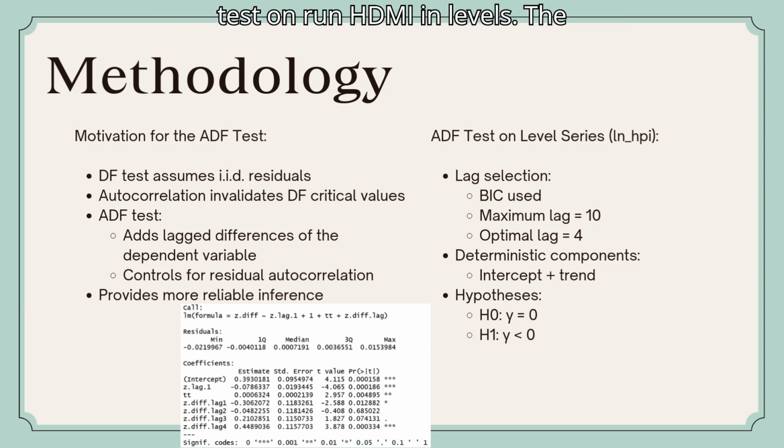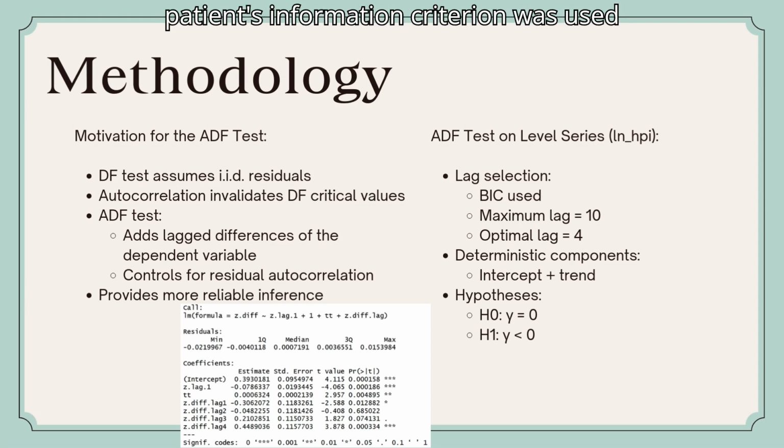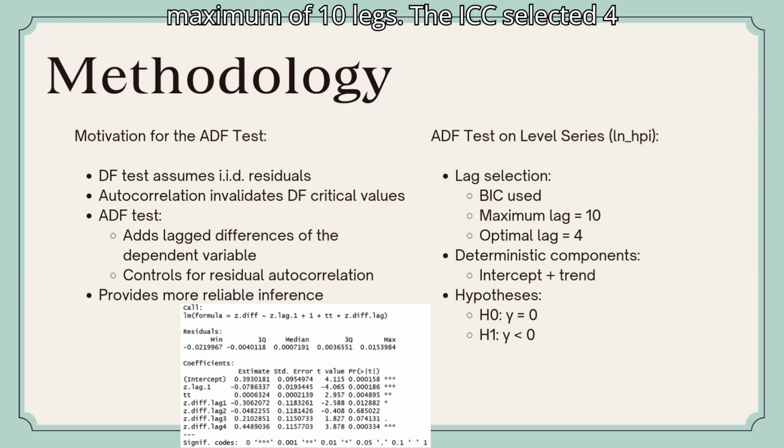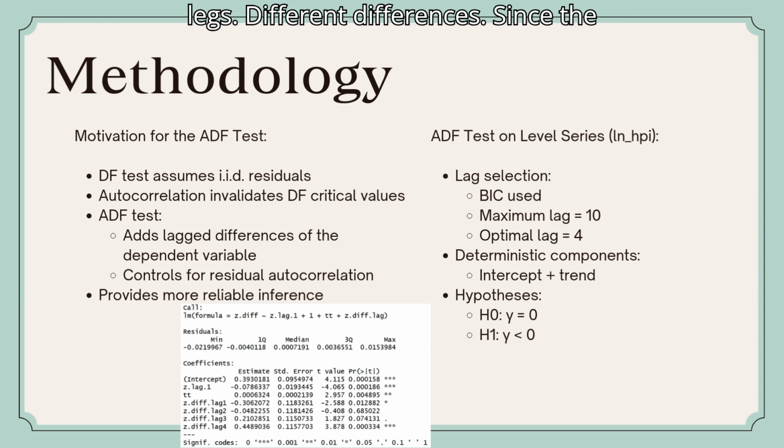For the ADF test on ln HPI in levels, the Bayesian information criterion was used to select the optimal lag length. With a maximum of 10 lags, the BIC selected 4 lag differences. Since the original series shows a trend, both an intercept and a trend were included in the regression.